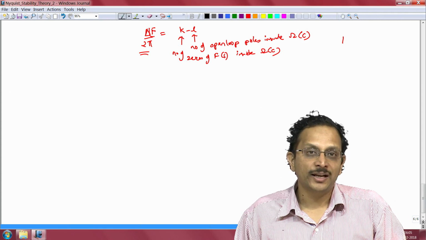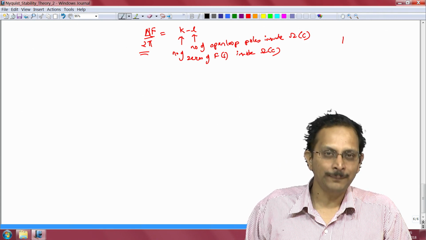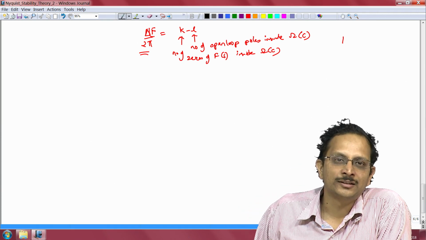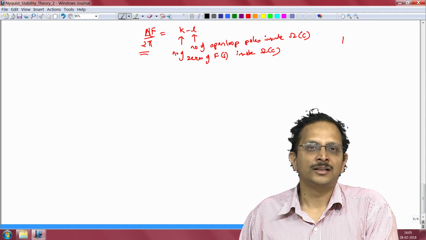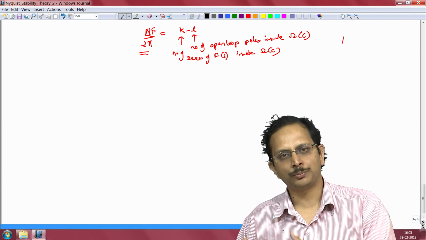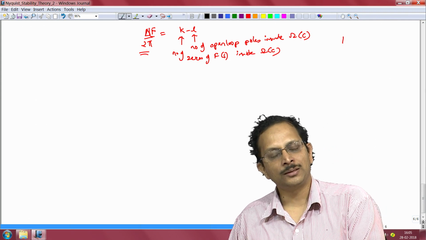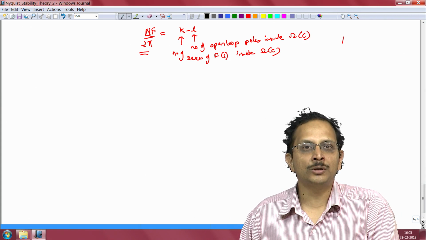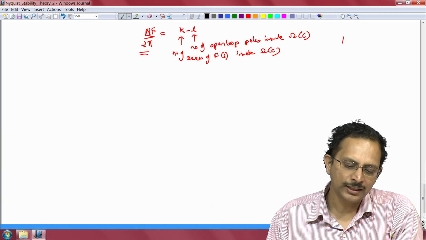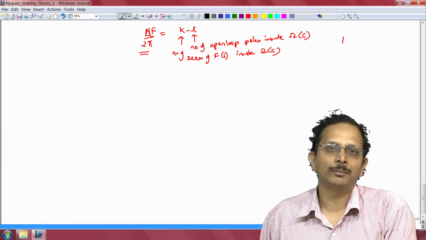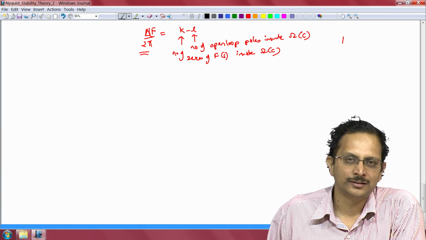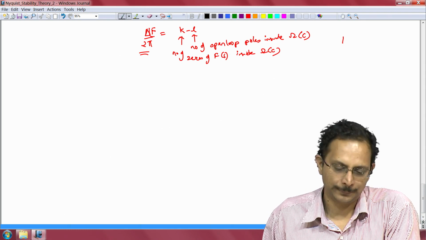Now, how do we then get the number of closed loop poles separately? To do that, it is assumed that we know the number of open loop poles that are inside that contour C, and that is assumed to be known because the open loop system is something that we have designed. So, either from first principles or from certain strategically conducted experiments, it is assumed that we can determine how many of its poles are inside that contour C. With that knowledge, we can then look at the number of encirclements and determine how many of the closed loop poles are inside the region omega of C.